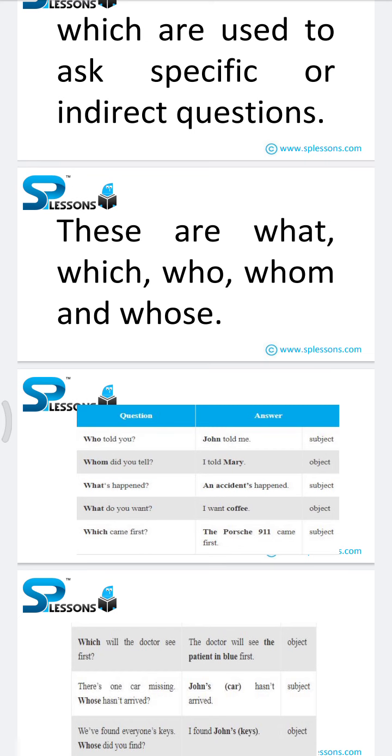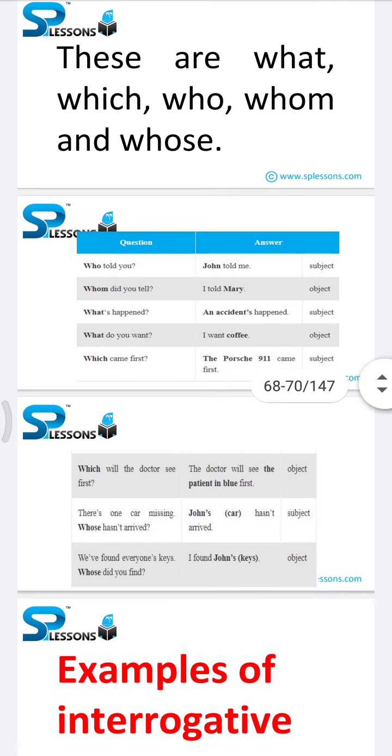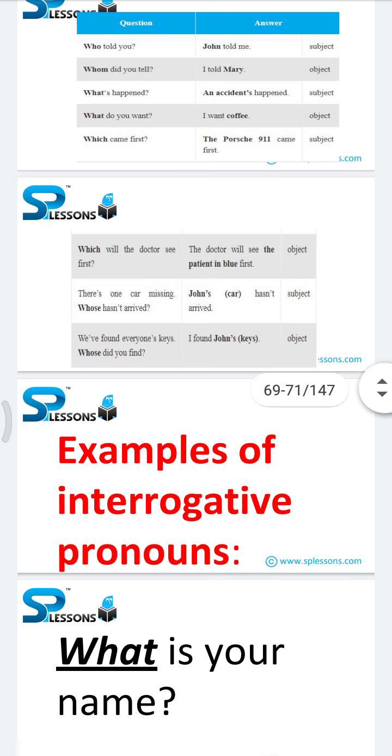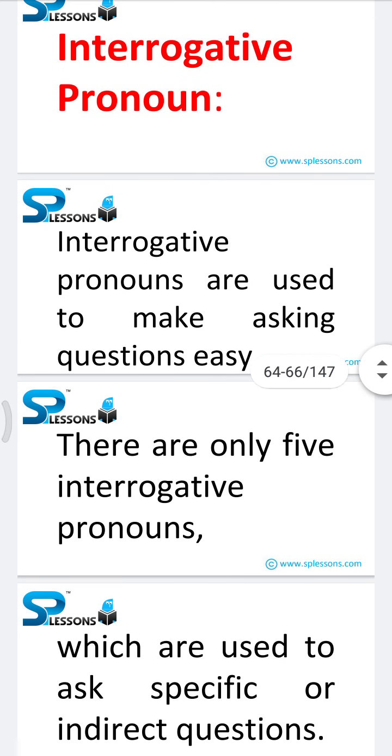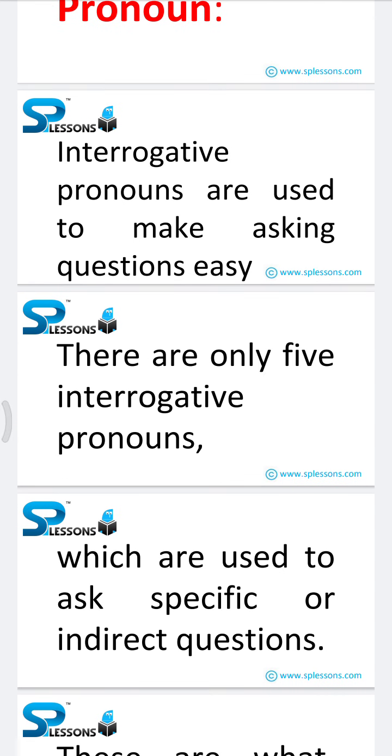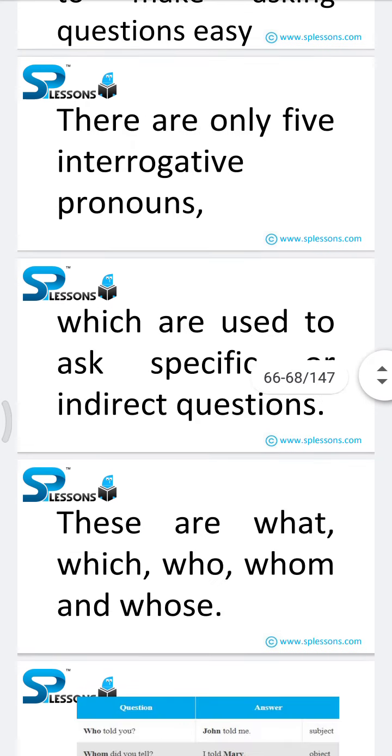Question and answer. Who told you? John told me. Whom did you tell? I told Mary. What happened? An accident happened. What do you want? I want coffee. Which came first? The Portuguese came first. If you observe the next table also, you will get a proper idea about how these make asking questions easy.